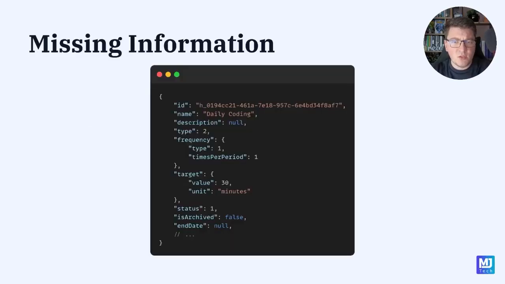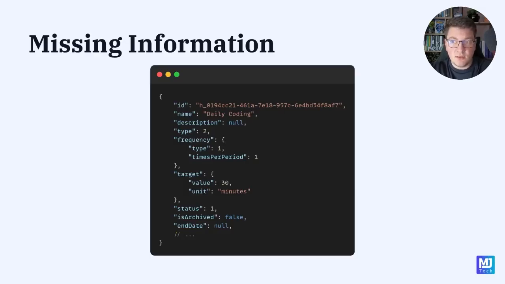Now, I'm well aware that what I've been describing so far might be too abstract for some of you if you've never heard of Hypermedia before, so let's try to understand this from a simple example. Here's a representation of our habit resource, and this is what we are returning when we fetch the habit resource based on its identifier. This representation only gives the client enough details to know how to present this on the user interface, but it doesn't tell the client how to modify this resource, in other words, how to send an update request to the API.